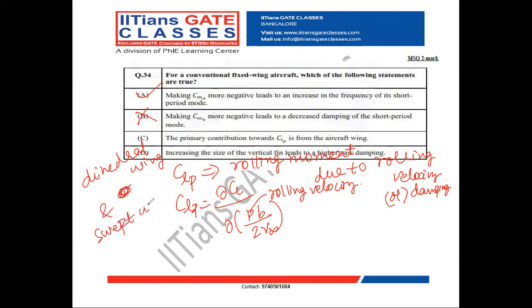Both of these are the primary contributions for dihedral stability, that is rolling stability and roll damping. So it is due to the wing only. And second thing is that rolling moment is also created due to the wing only, the ailerons in the wing. So option C is correct.